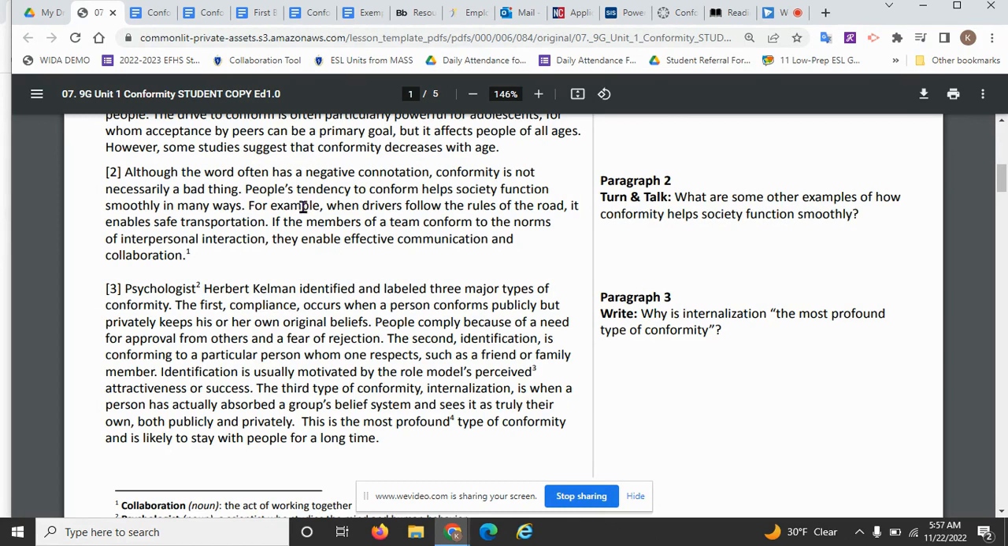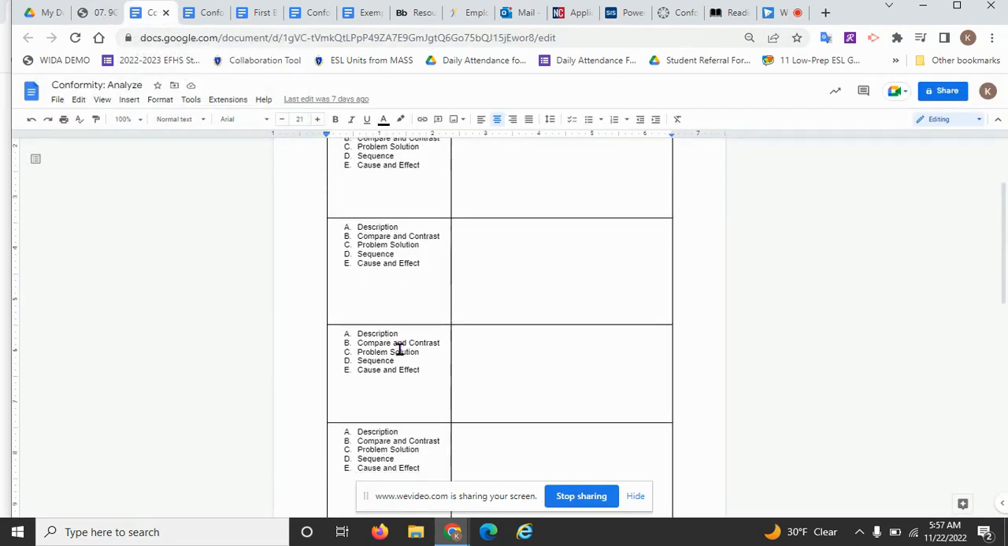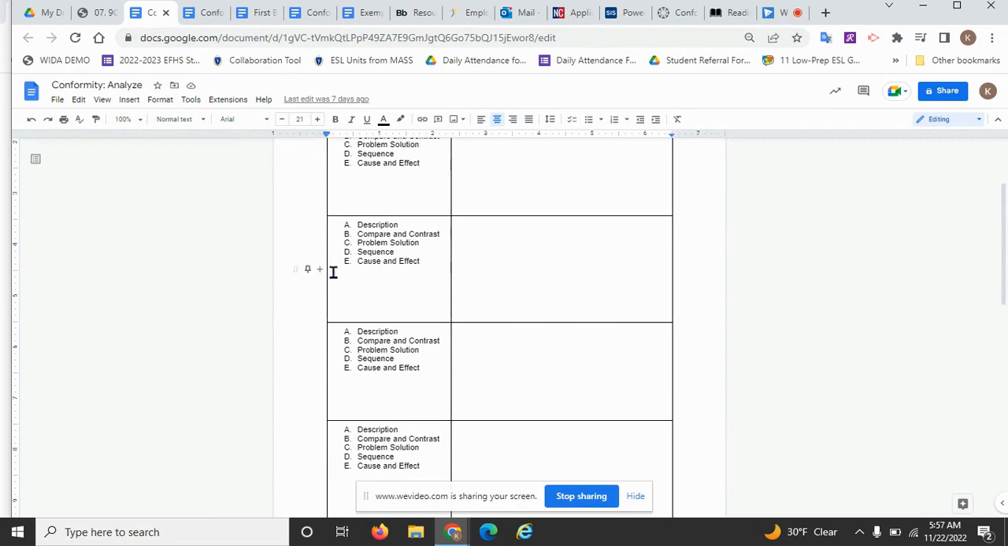So, our two causes and two effects in this paragraph show how conformity is not necessarily a bad thing, that it is actually a good thing. So, for paragraph number 2, you should circle cause and effect. Okay, and then you should draw your arrow graphic organizer with the explosion.